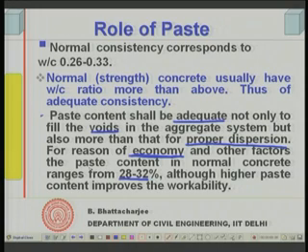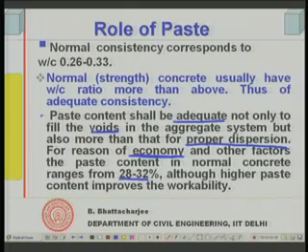Higher paste content will improve the workability, but we will not do that, because the economy forbids it. But in certain special concretes you still do, for example very high strength matrices, of more than 200 MPa, the reactive powder concrete, where the paste content is relatively much higher, but that is a separate issue.